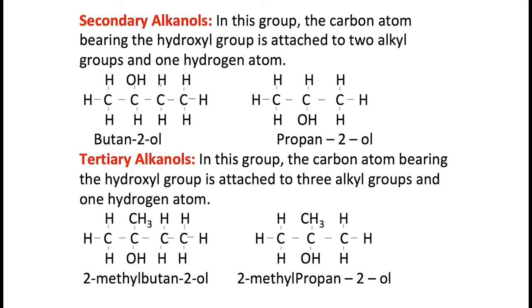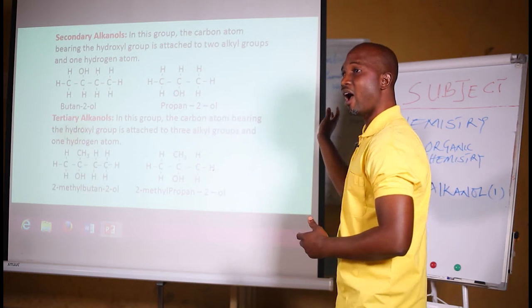Now, what about the secondary alkanol? In the secondary alkanol, you find that the carbon atom carrying the OH group is in the middle, and it is bonded to 2 other alkyl groups, both in the front and at the back.